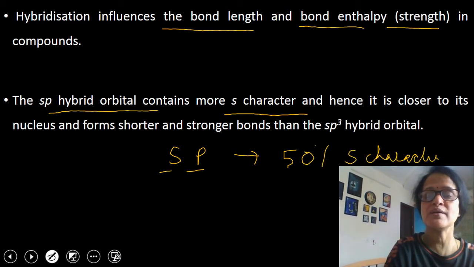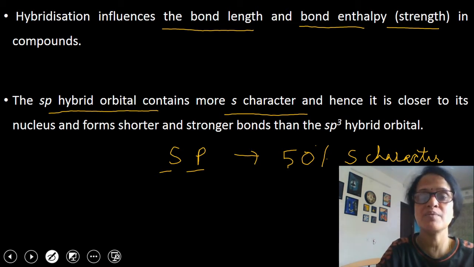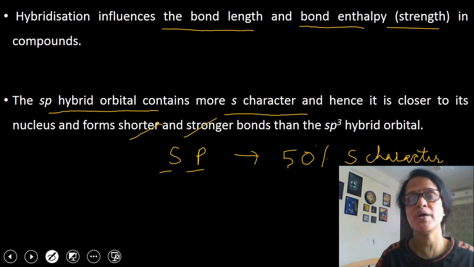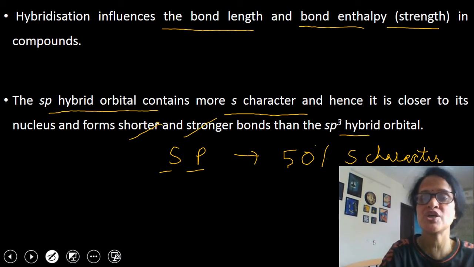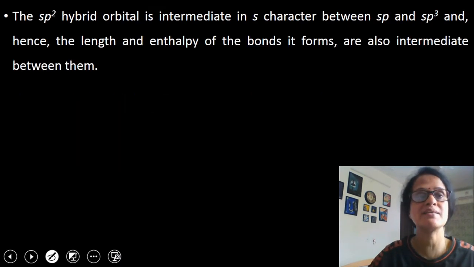So as you know that s orbitals are closer to nucleus. So as sp hybrid orbitals contain more s character, they are closer to nucleus. If they are closer to nucleus, the bond formed by them will be shorter and stronger in comparison to sp3 hybrid orbitals which have only 25% s character. I hope this point is clear to you.